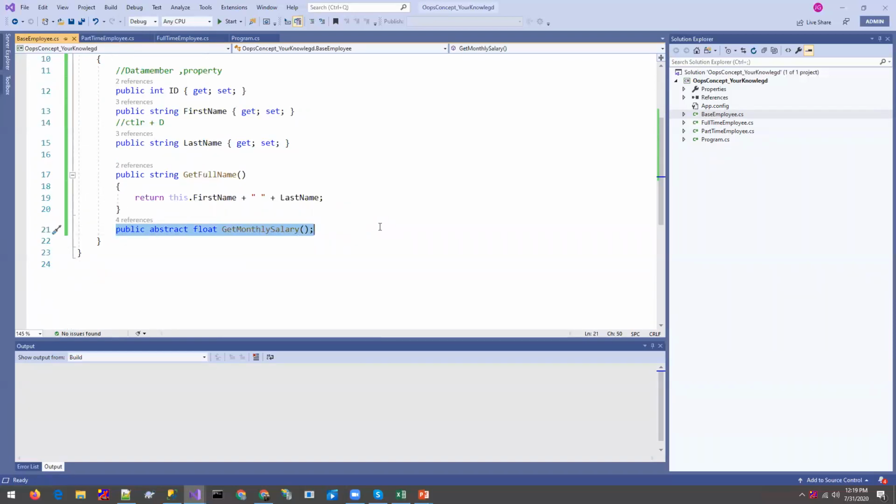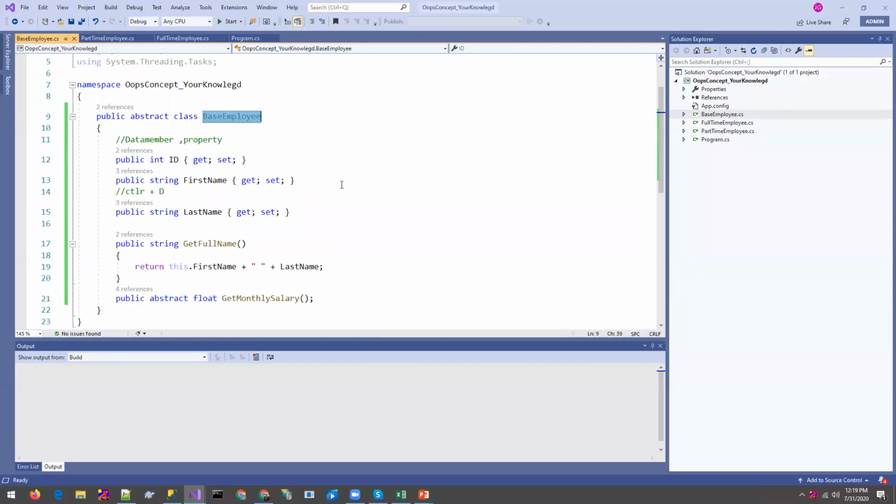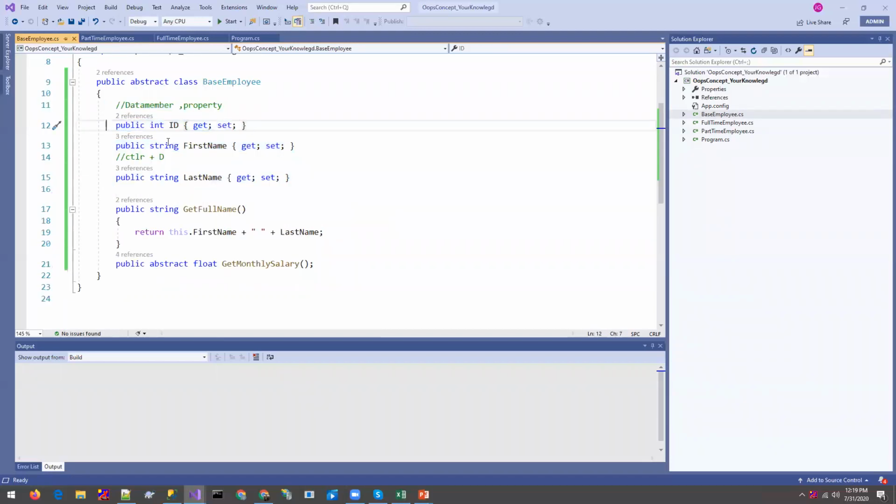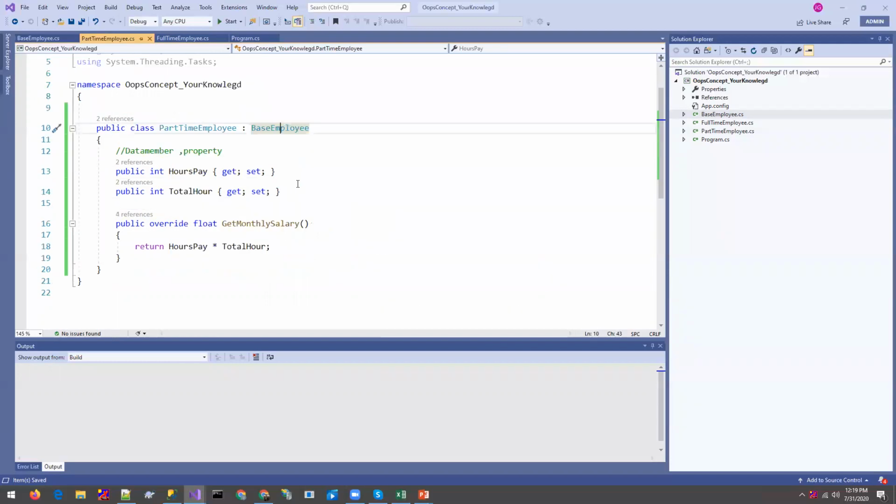Any class that depends on the base employee class must have all the data about the employee: the ID, first name, last name, full name, and the monthly salary, because without money no one is going to work. So this is class, object, and abstraction.